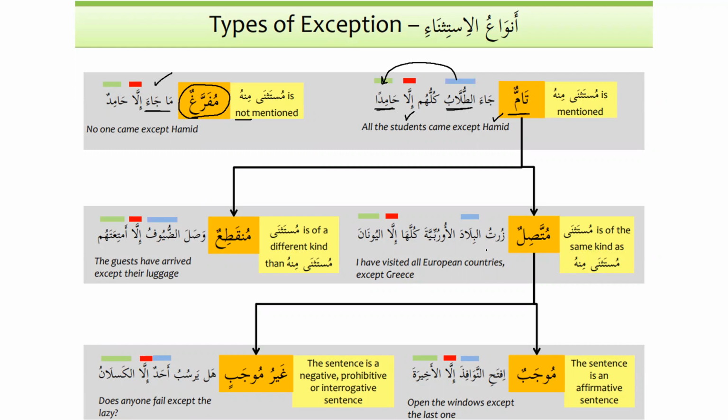So that means they are the same kind. For example, زرت البلاد الأوروبية كلها إلا اليونان. Now we know that bilad is the plural of baladun and it means country, and al-Yunan is also a country. So that means that mustathna and mustathna minhu are the same kind. Are you with me, right? So bilad, as we know, is the plural of baladun, so countries, and Yunan is also a country. So mustathna and mustathna minhu are of the same kind. So when they are of the same kind, the speech or the kalam is muttasilun.